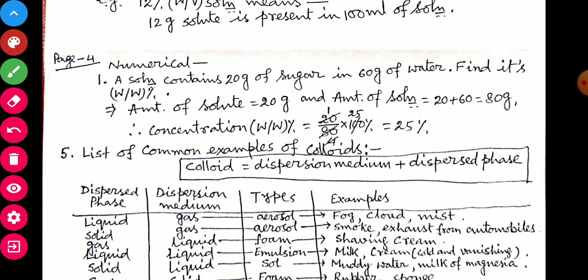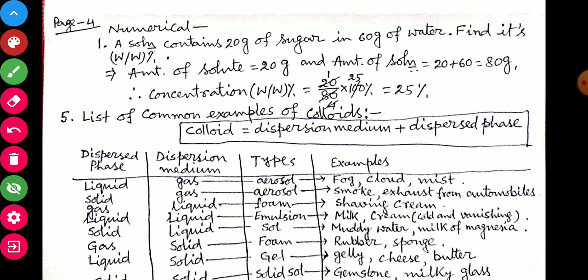A solution contains 20 gram of sugar in 60 gram of water. So solute is 20 gram sugar, solvent is 60 gram water. Hence solution equal to 20 plus 60, 80 gram solution. Hence concentration weight to weight percent equal to 20 by 80 into 100% equal to 25%.